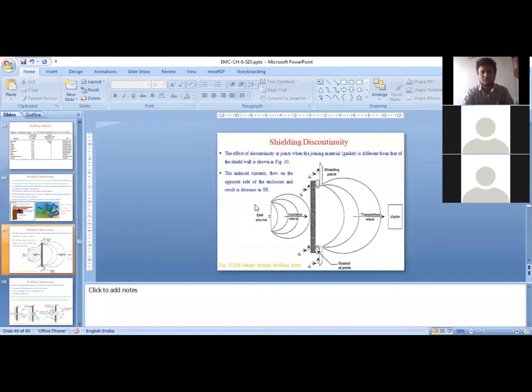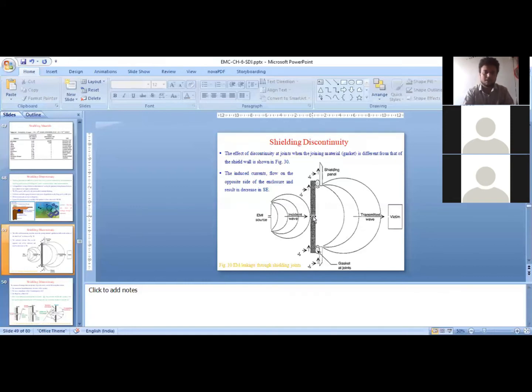We have a source of EMI over here. This is the shield. This is the shielding panel, and this is the conducting gasket, which we have connected with the shield and shielding panel so as to avoid this leakage of energy over here. But what happens? Let us say the source is a dipole. So the dipole is radiating energy like this.